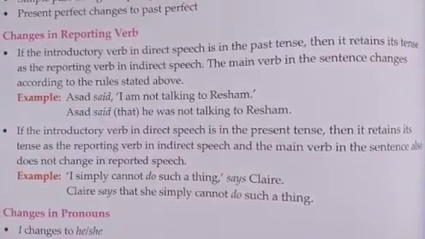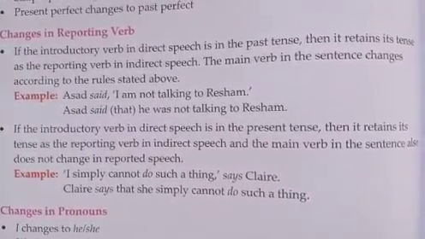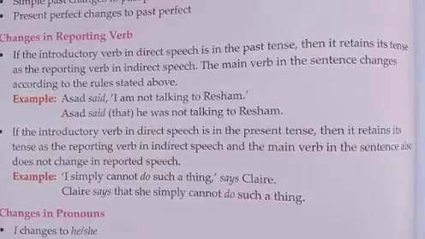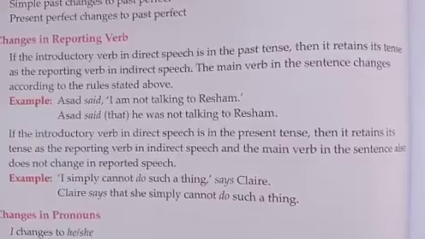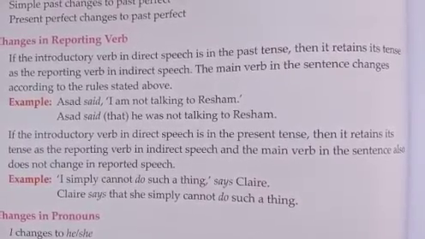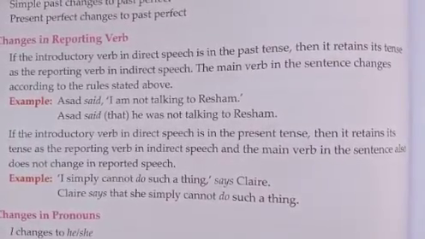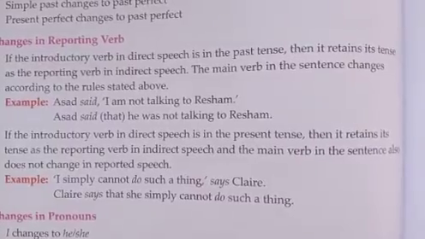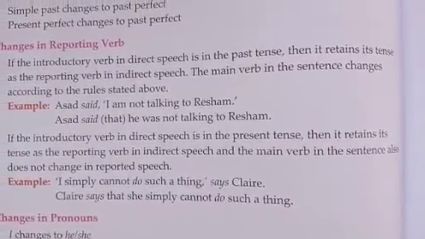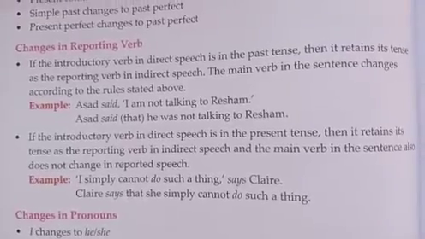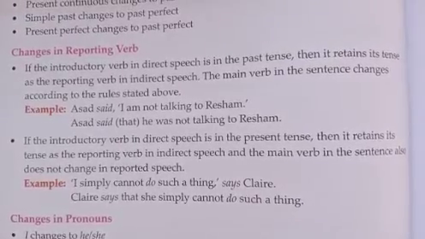So here, the verb in the direct speech is in the past tense, but it retains its tense. And in the indirect speech, the main verb in the sentence changes according to the rules. Then the same way, in the present tense also, the reporting verb is retained and the sentence will be changed a little bit.